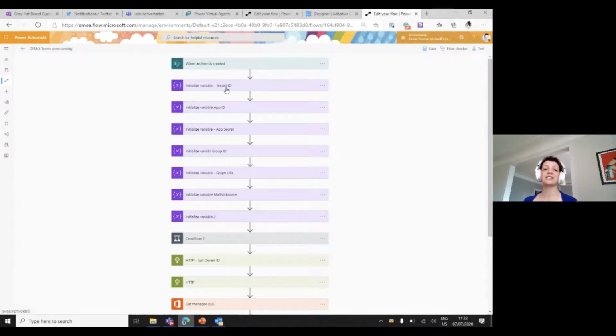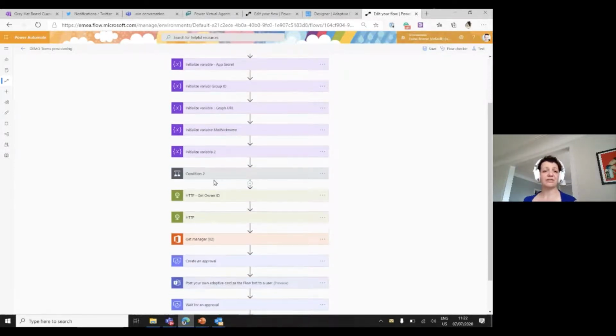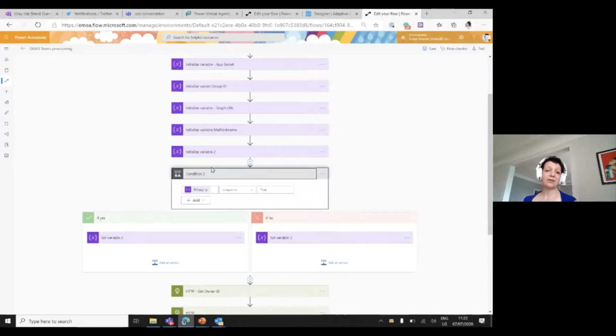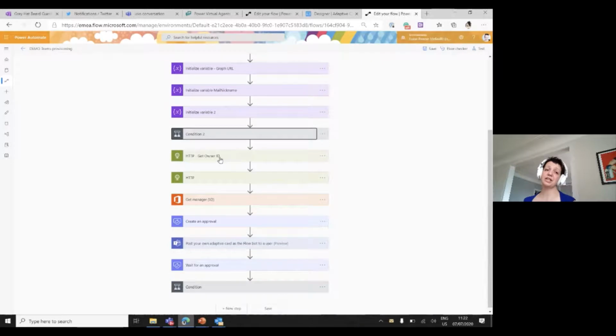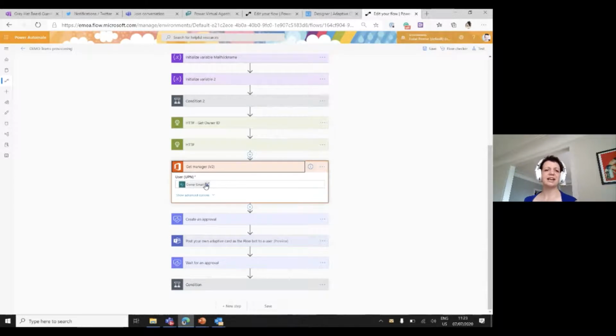and then we say, hey, we have some variables for the tenant ID and the app ID and the app secret, and of course I won't show you this now, so I could put this in an Azure Vault as well, which would be best practice, but for a minimal viable product I can just hard code it here, and we initialize some variables after that, of course, and then we set the privacy level, which we got from the user's input, and now we get the manager. So there is a nice action in Flow just to get the manager, which comes from our Azure AD. So if your Azure AD is kind of a mess, this won't work as well.